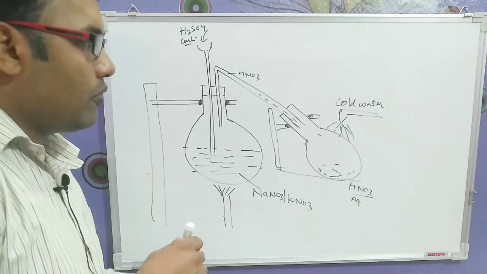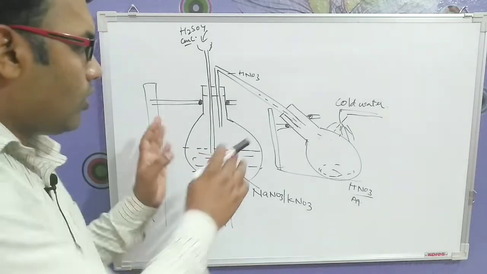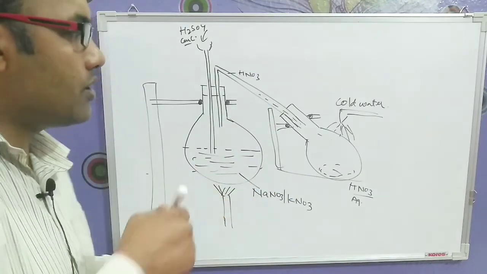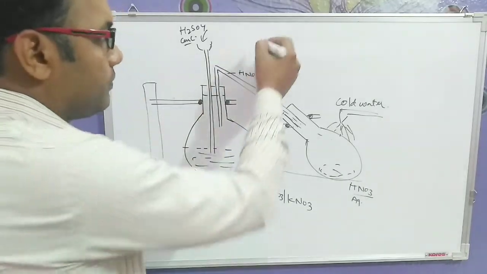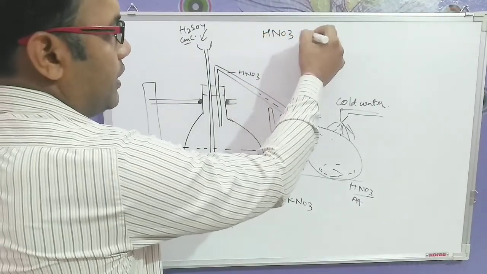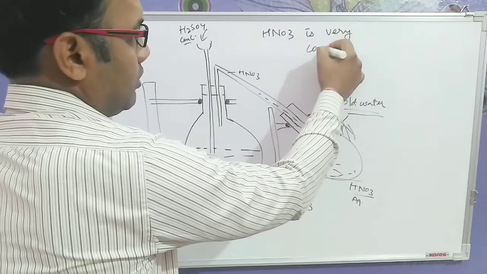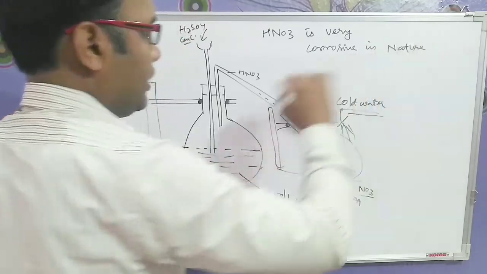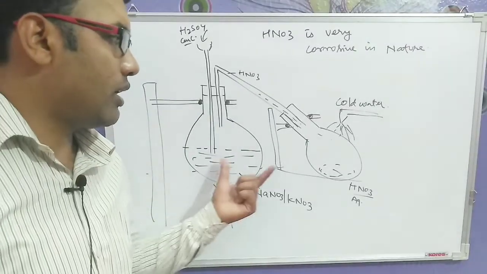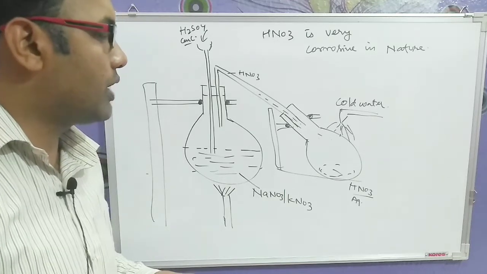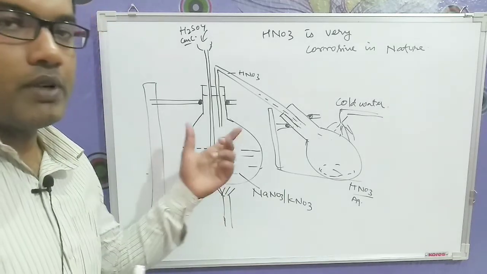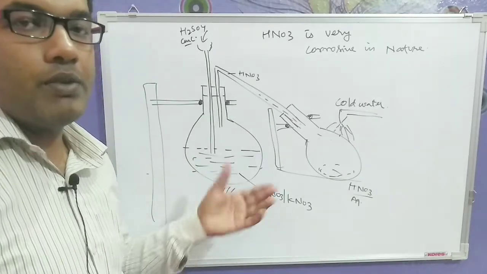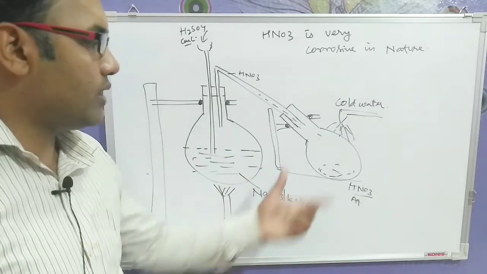Now see here, one of the things we have to consider is that all the apparatus which we are seeing here is made up of glass. The reason for making all the apparatus of glass is that nitric acid is very corrosive in nature, so we have to consider this point. For this reason, all the apparatus will be made up of glass, because due to corrosion, if the apparatus is made up of some cork or plastic, then it will be corroding the surface and there may be a chance of accident. So hope students this portion is clear to you all.